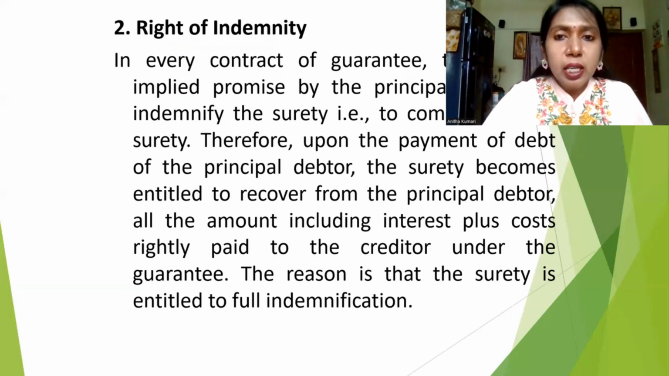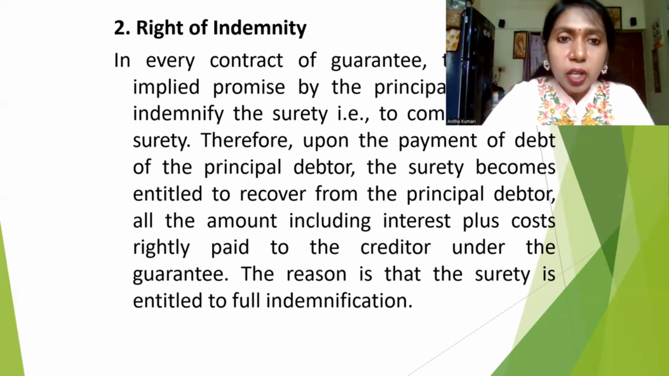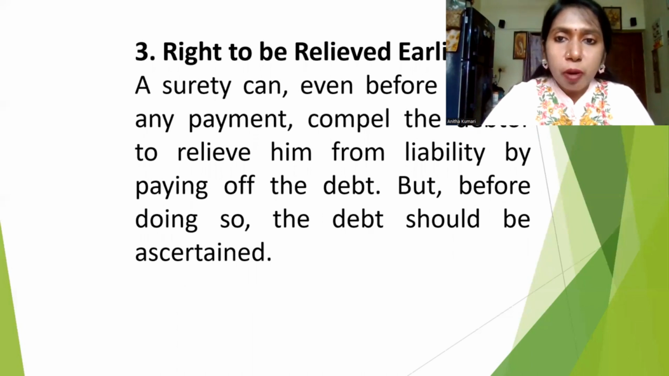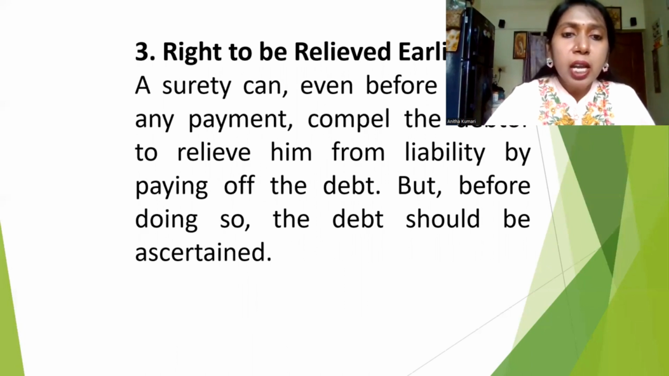Right of indemnity. Already we have seen that in every contract of guarantee, there is an implied promise by the principal. If the principal debtor is not going to pay money, it is a right of the creditor to ask the surety to give assurance for the particular money, whatever is not paid by the debtor. Right to be relieved: as I told you, before the payment date also, sometimes he can pay the money and come out from all the debts and all the contracts.